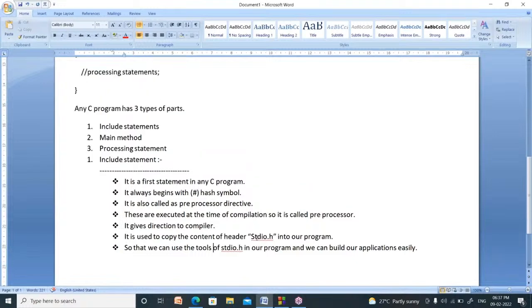Now, what is the use of this one? It is used to copy the content of a header file. What is the name of that header file? stdio.h, into our program, right? Suppose I want to do a function at my home. I need a tent. I need some chairs. I need some tables. Those are available in the tent house. I have to bring them from the tent house and use them.